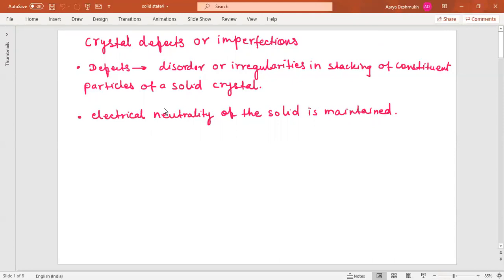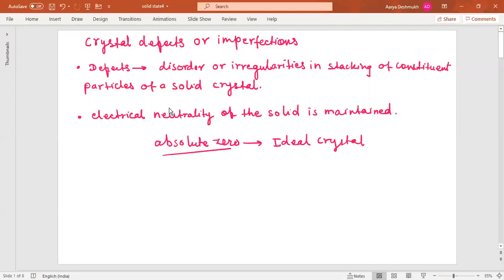Now imperfections are more if the crystallization occurs at a faster rate. It means that defects can be minimized by carrying out crystallization at a slower rate. In fact, ideal crystals with no imperfections are possible only at absolute zero of temperature. Means at absolute zero temperature, you will get a crystal with no imperfection or defects, that is called an ideal crystal. But this is possible only at absolute zero temperature.